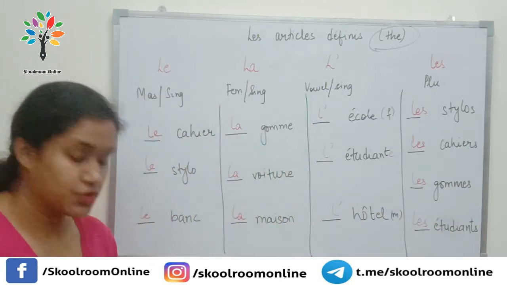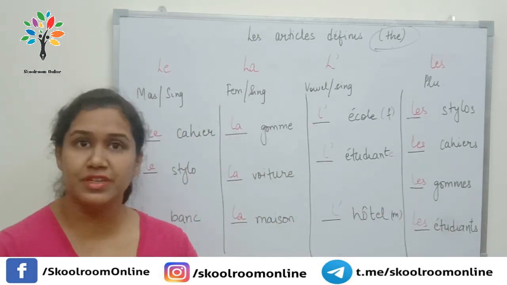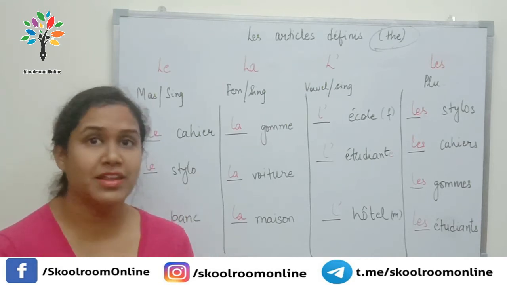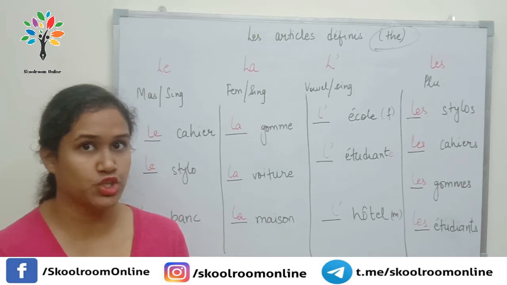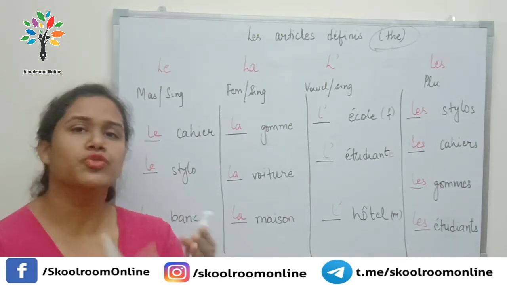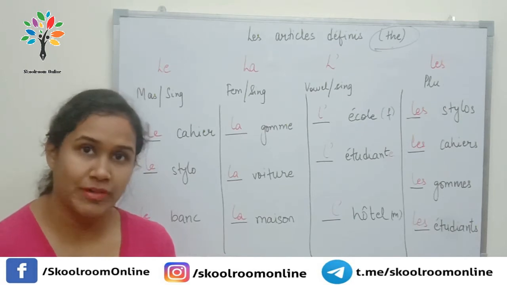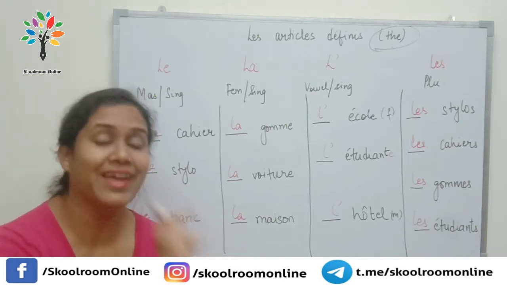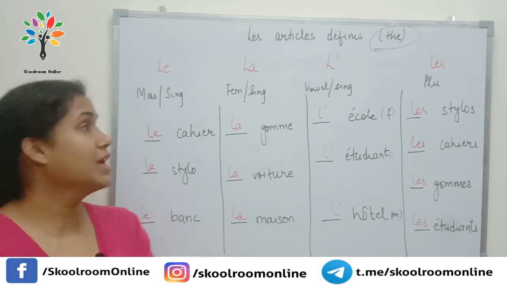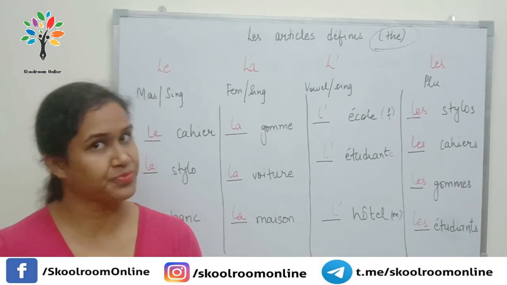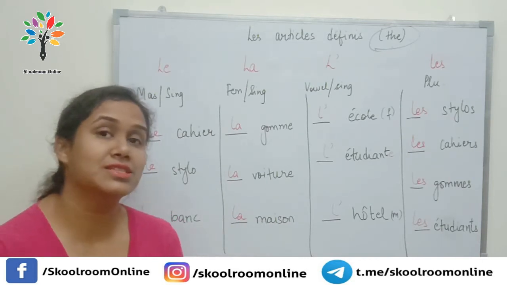Okay? So, why do we need to know these definite articles? Because as I said earlier, articles hold a very important place in the French language. And in French, we have several types of articles. So, we need to know each one of them. Alright? So, we have done indefinite articles which correspond to a, an. And now we have done the definite articles which correspond to the. Okay, I hope the articles are clear to you.